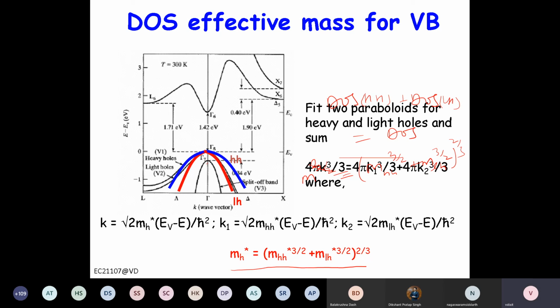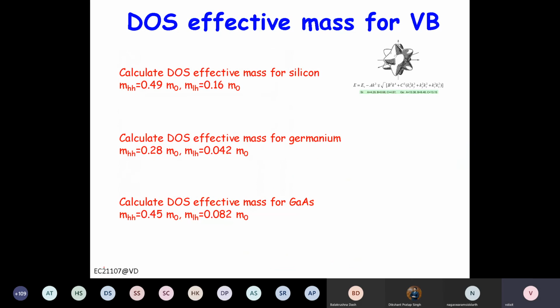So now you can do the similar calculation for silicon and germanium here. So heavy hole is 0.49 m naught. Now m naught is the mass of a free electron. For light hole 0.16. So only for germanium, for gallium arsenide. You can also note here the effective mass is large for silicon, and this is smaller for germanium, right? And for gallium arsenide it is slightly smaller than silicon, but more than germanium, right?